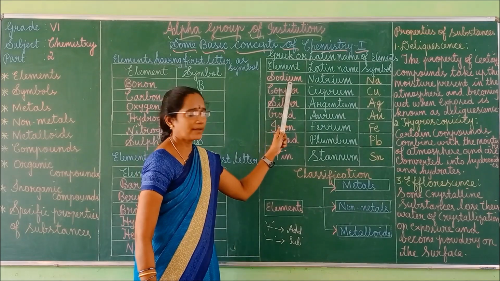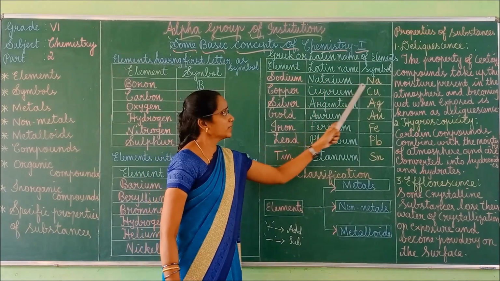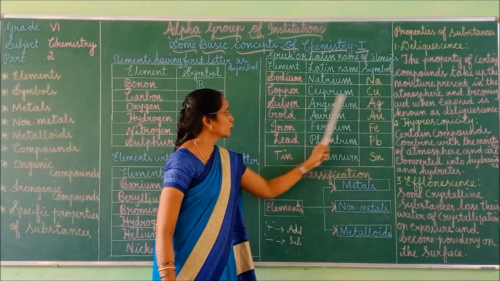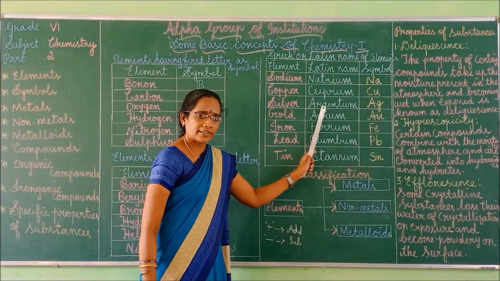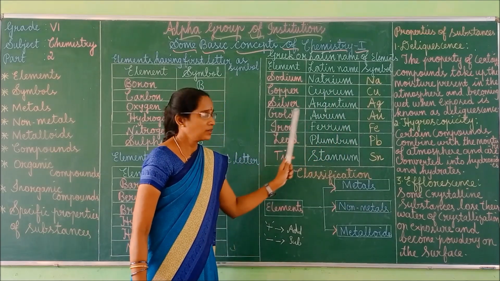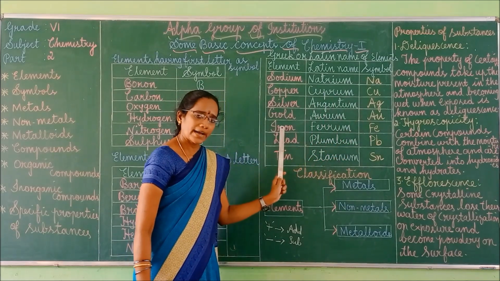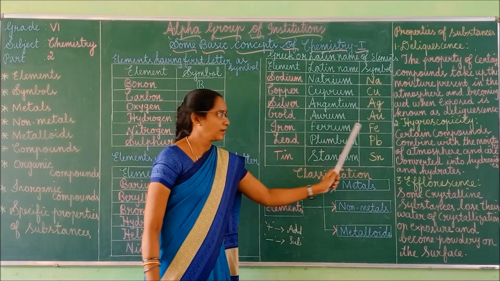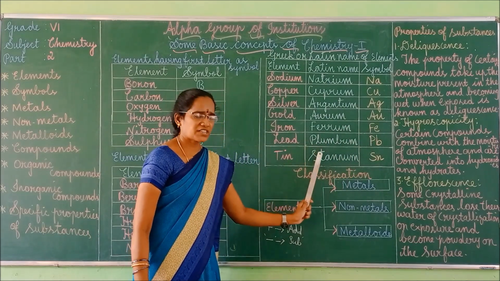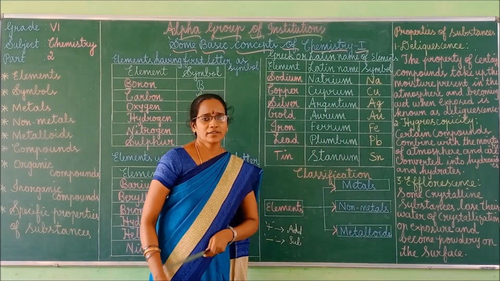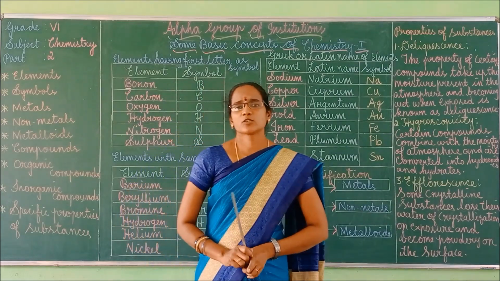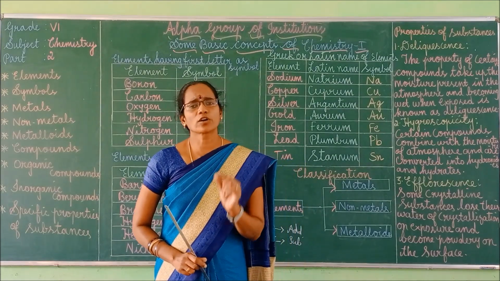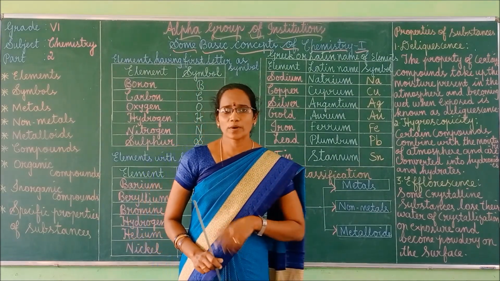First one is sodium, Latin name natrium, symbol Na. Copper, cuprum, Cu. Silver, argentum, Ag. Gold, aurum, Au. Iron, ferrum, Fe. Lead, plumbum, Pb. Tin, stannum, Sn. Got it, children? So shall we move to the next one? What is a symbol? An element is represented by a shortened form called a symbol. It's a 2-mark question.